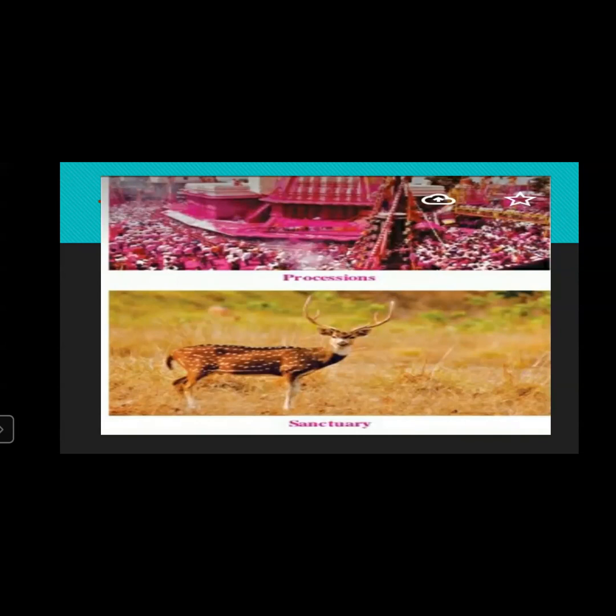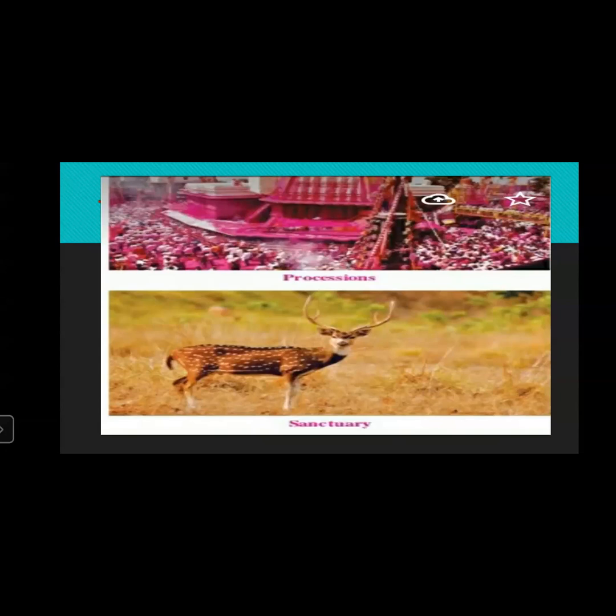And the different types of tourism are explained through the photographs in your textbook. Now, the first thing is the processions, which are there whenever there are religious jatras and fairs. The procession, or the gathering or mob of people, can be seen over there. So that comes under procession.